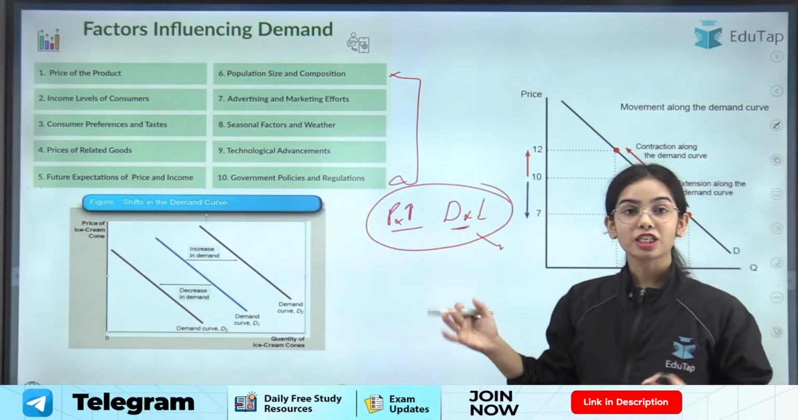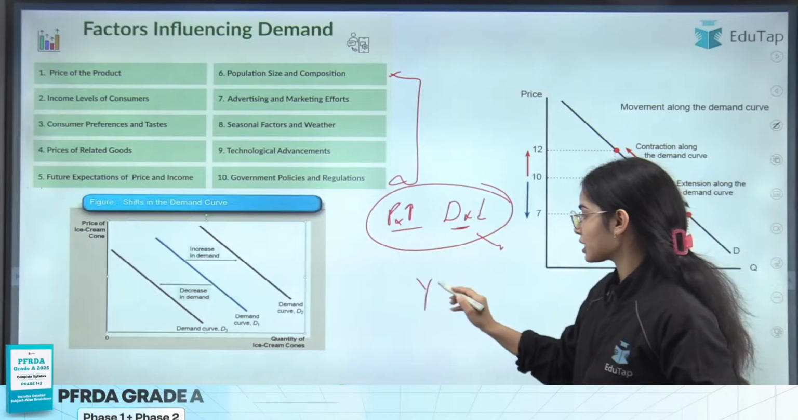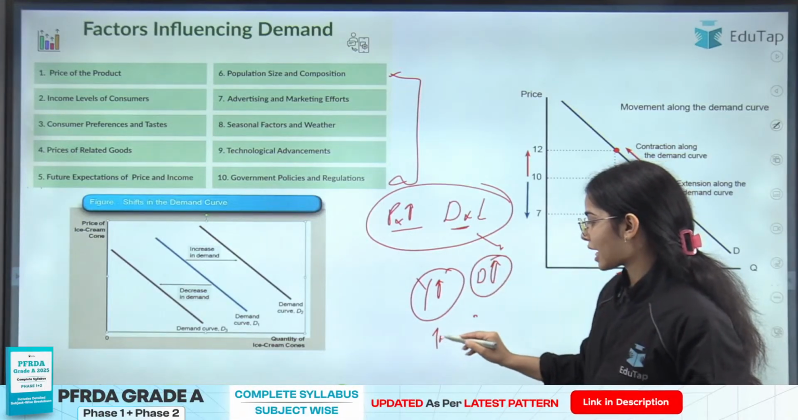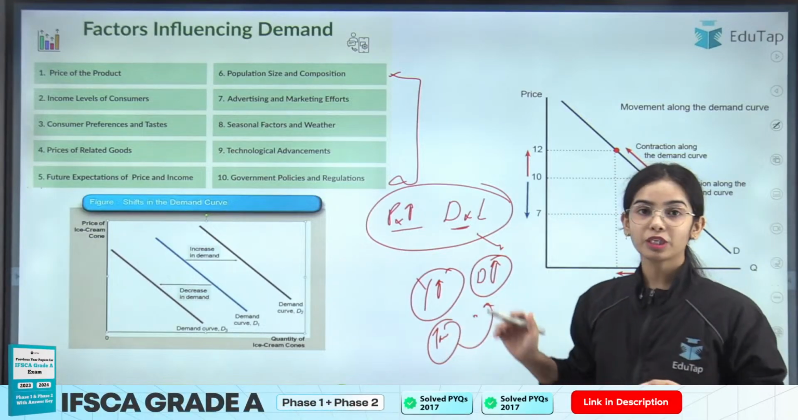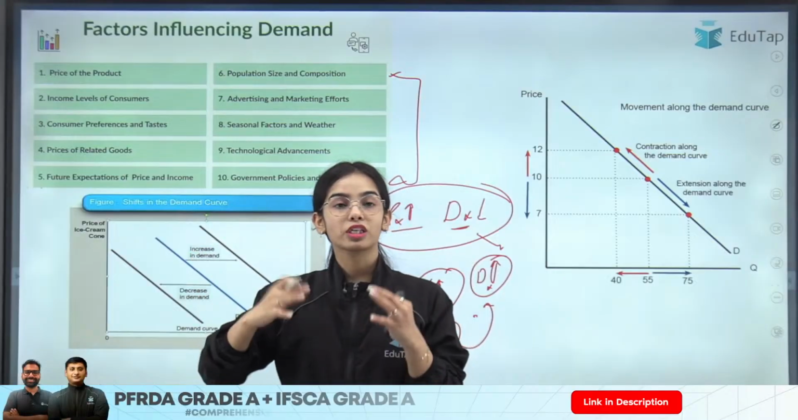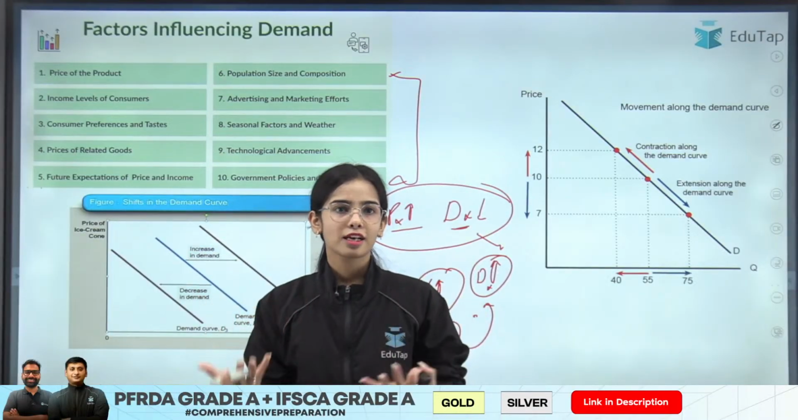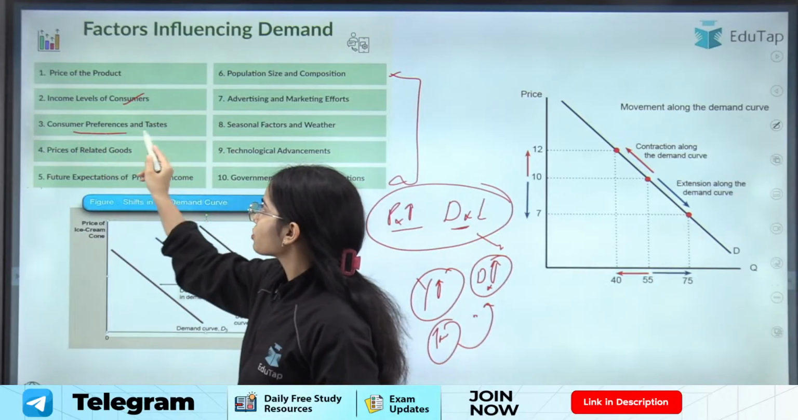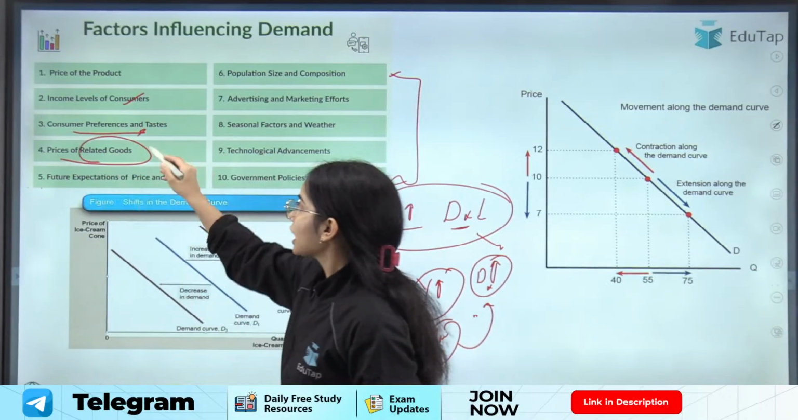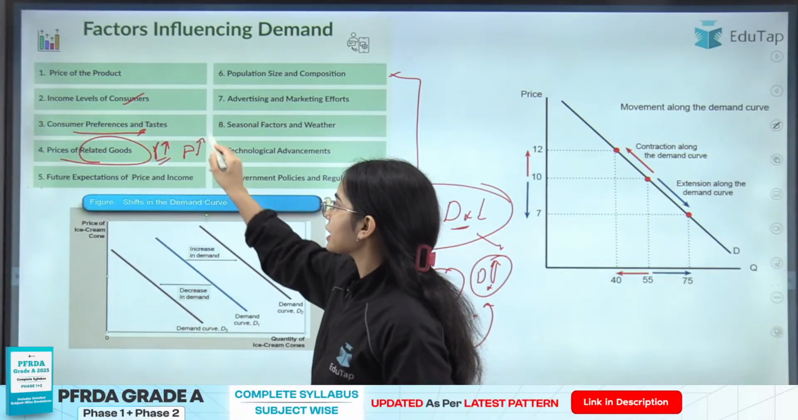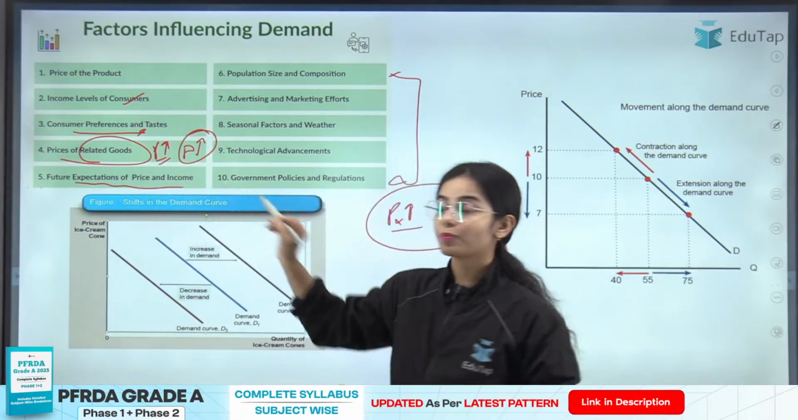Now the demand of X can change because of income. Let's say your income is increasing, so you will demand more of X. If your taste and preference is becoming more favorable to the commodity X, you will demand more X. So demand can increase or decrease because of various factors, like income level, consumer preferences, the price of related goods. If the price of Coca-Cola is increasing, the demand for Pepsi will increase. Then there is the future expectation of price and income.